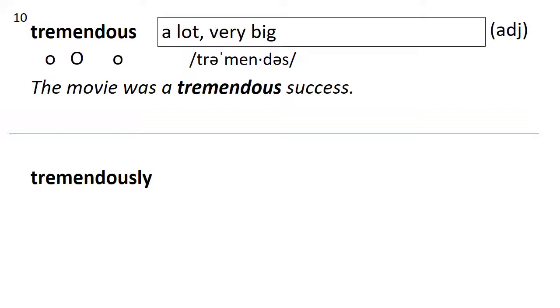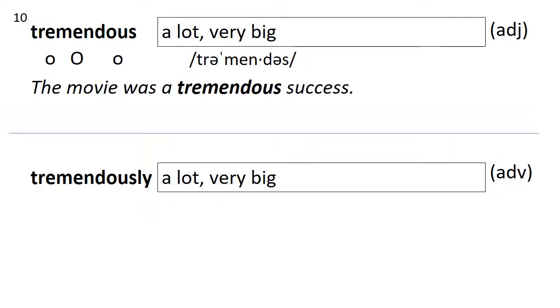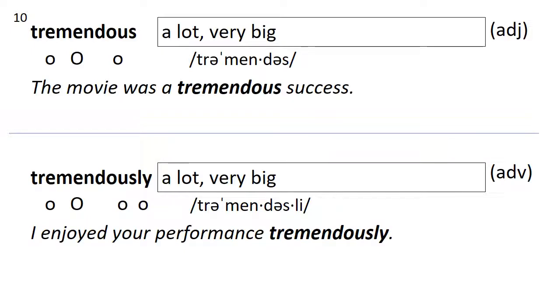We also have tremendously. Same meaning, but it's an adverb. How many syllables? Tremendously. 4, stress on the second, tremendously. I enjoyed your performance tremendously.